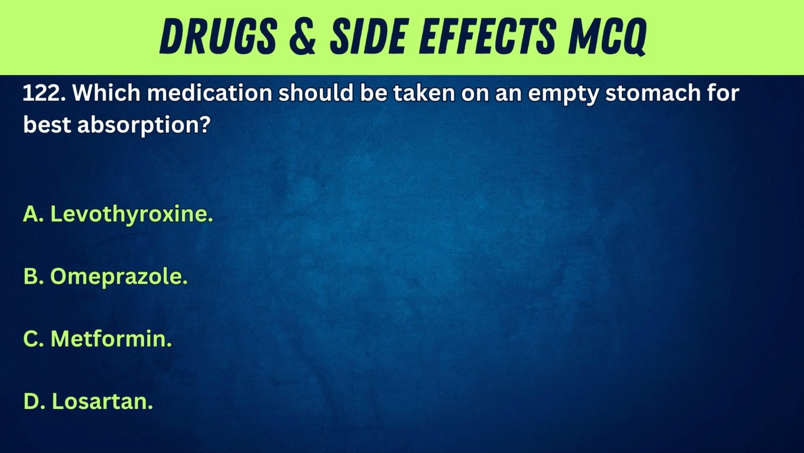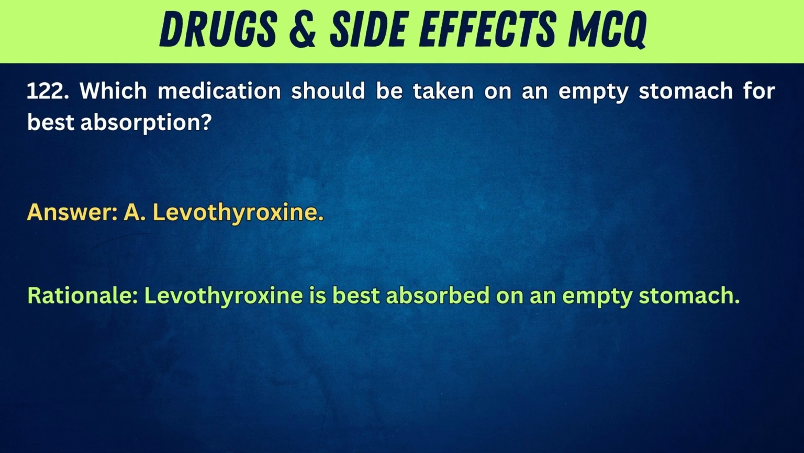122. Which medication should be taken on an empty stomach for best absorption? A. Levothyroxine. B. Omeprazole. C. Metformin. D. Losartan. Answer: A. Levothyroxine. Rationale: Levothyroxine is best absorbed on an empty stomach.